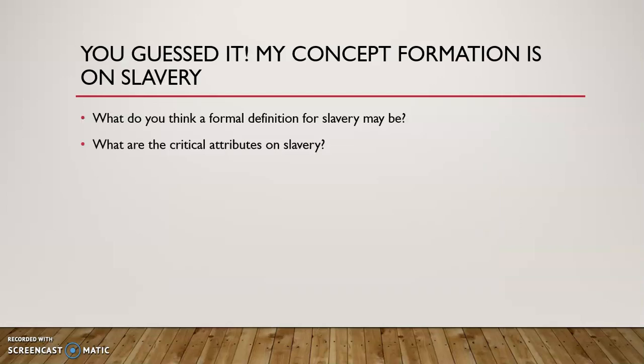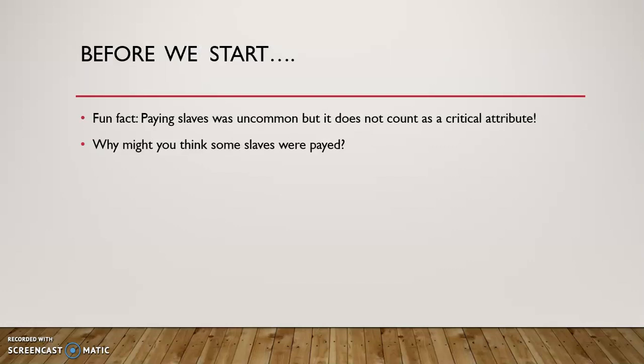After watching the video, I hope that you have guessed that my concept formation is based on slavery. After watching the video, what do you think a formal definition for slavery may be? And what are the critical attributes of slavery? Talk to your neighbor for a few seconds and come up with a definition and some critical attributes for it. Okay, I hope by now you have found a formal definition and have analyzed a few critical attributes of slavery.